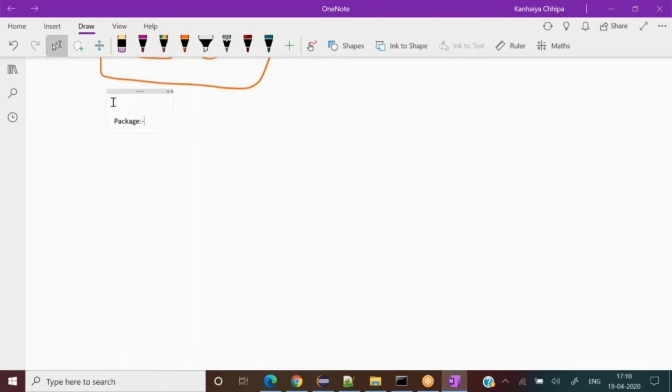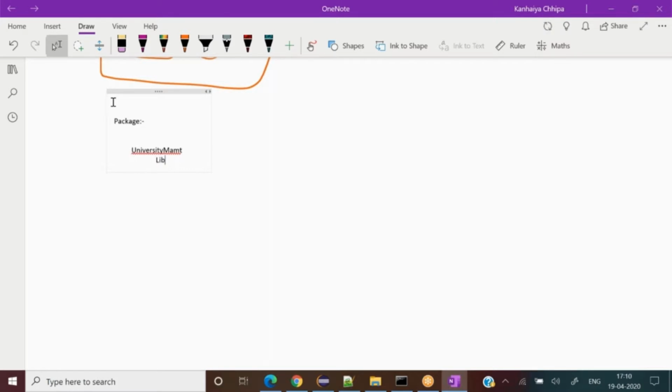Package is required, for example, let me give one example. I'm working on a university management project, and this university management might have a lot of modules or packages, right?